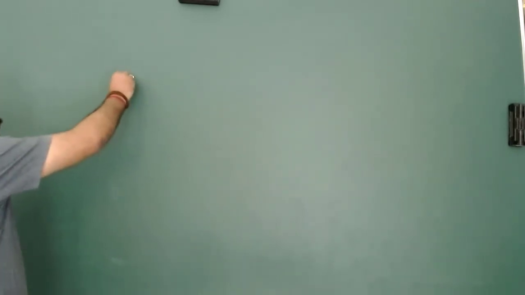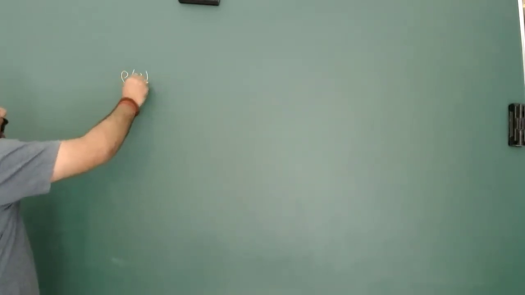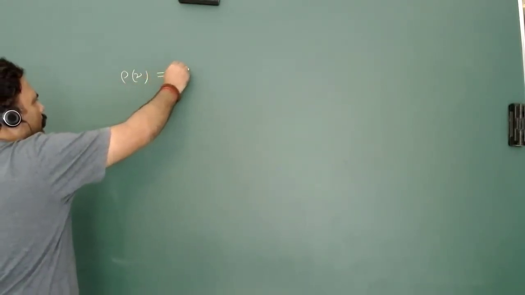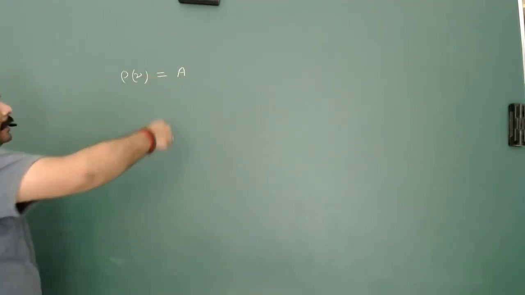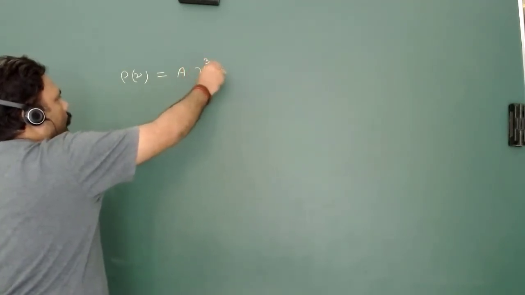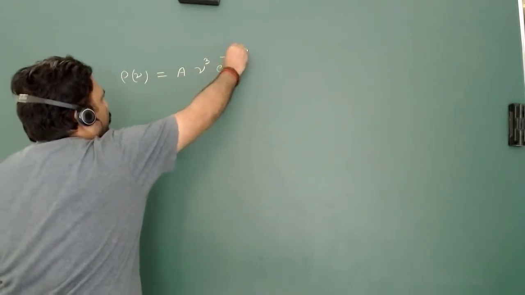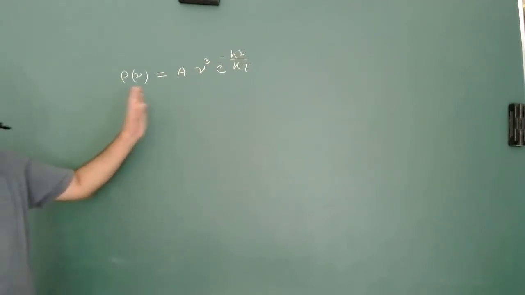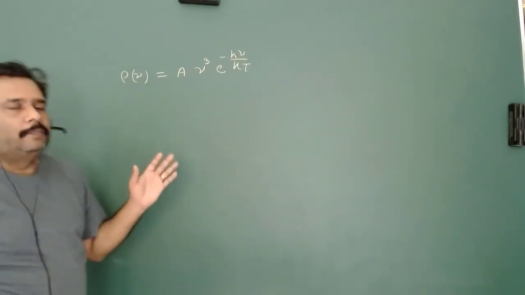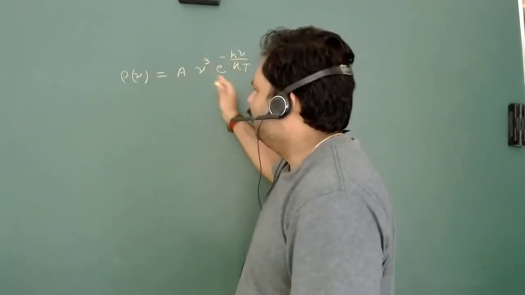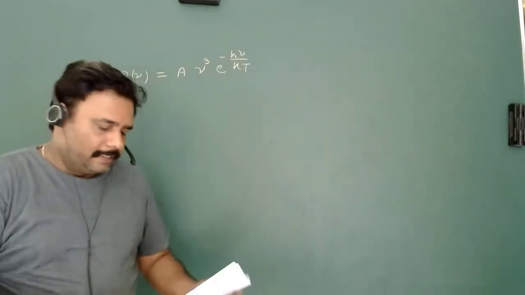He says that this is the radiation density, and the energy density will be equal to some constant A, which can incorporate c and T, and this will be basically nu cubed e to the power minus h nu upon kT. So he just tried to explain this, and he said that the energy density of black body radiation will behave like that.